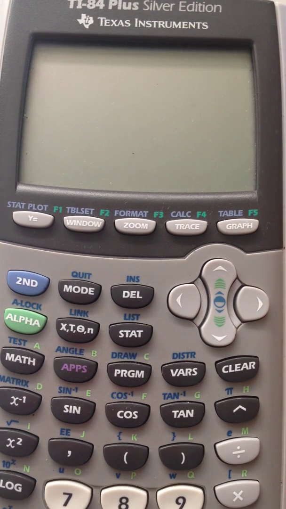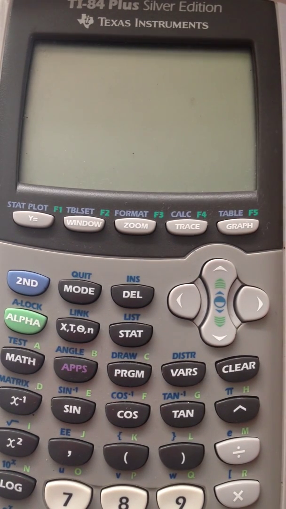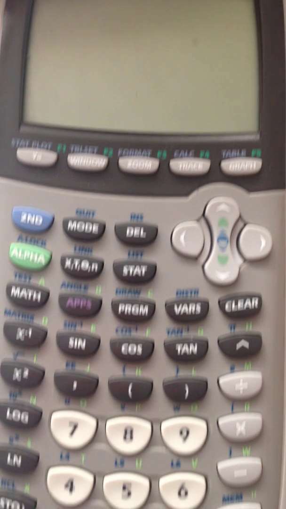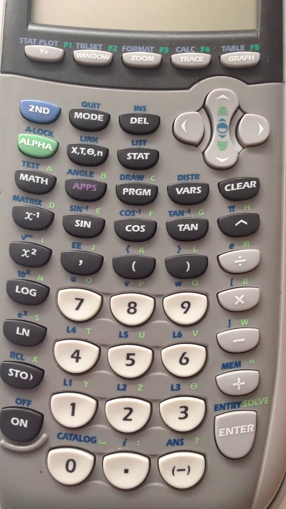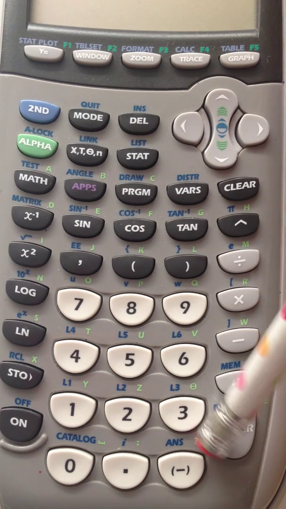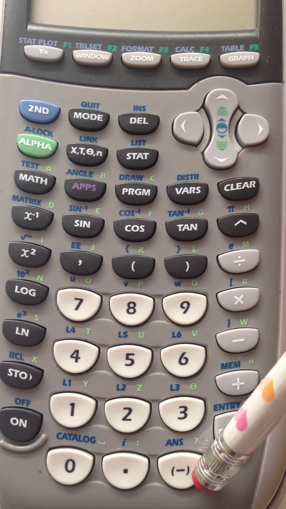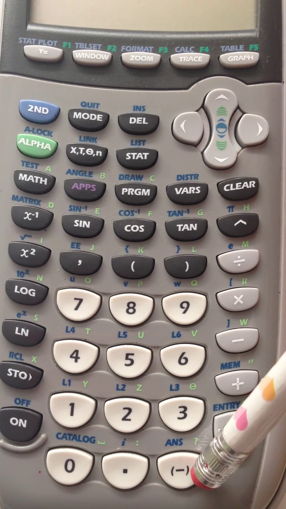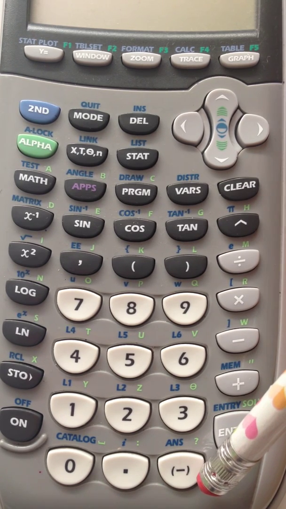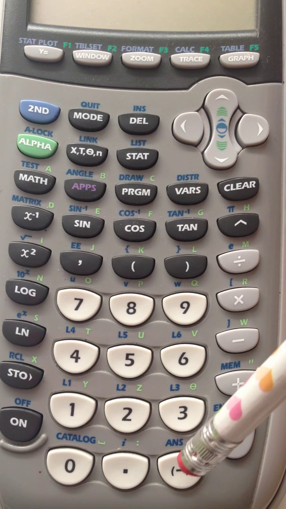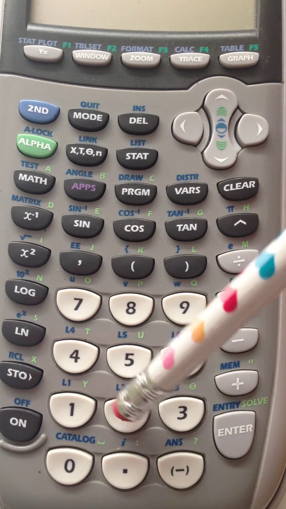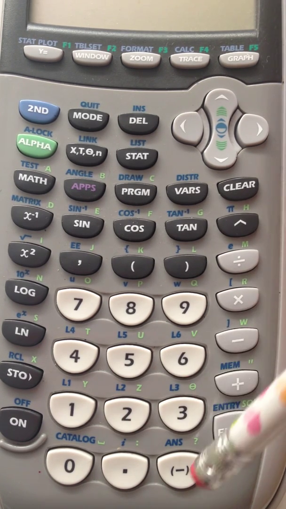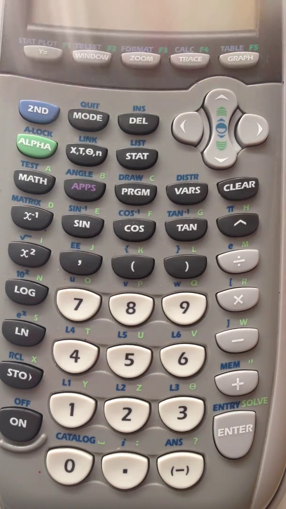Okay, so the next thing I want to do is show you how to type in negative numbers. On your calculator, near the bottom right, there's a little negative sign in parentheses, and that's what you want to use to enter negative numbers. So let's say I wanted to type in like -2 plus -3. So I'm going to say -2 plus -3.